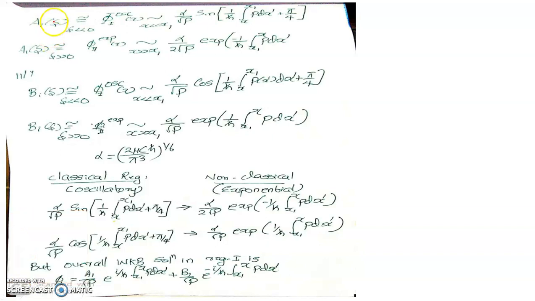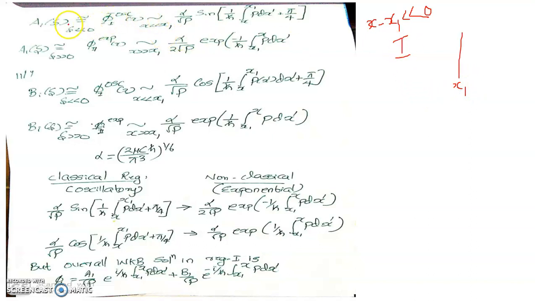The asymptotic value of A of theta in the limit theta tends to 0, theta much less than 0. Theta, as you know, is (2 mu c by h cross) raised to 1 by 3 into (x minus x1). When theta is much less than 0, x minus x1 is in fact much less than 0, or is negative. That means x is smaller than x1. That is possible if and only if the region represented by these arbitrary choices of x is behind the turning point, say x1. That is exactly region 1.